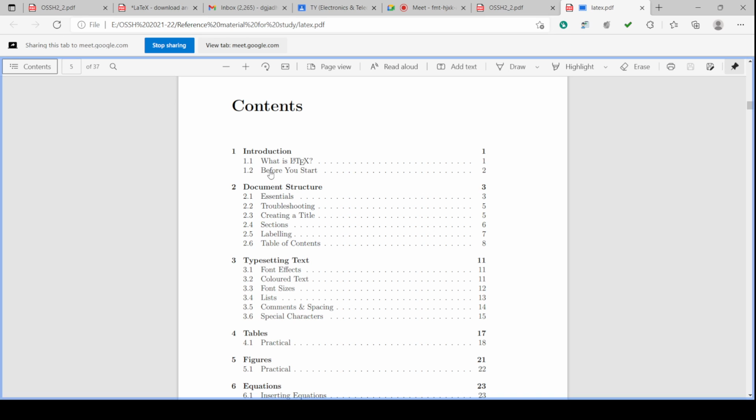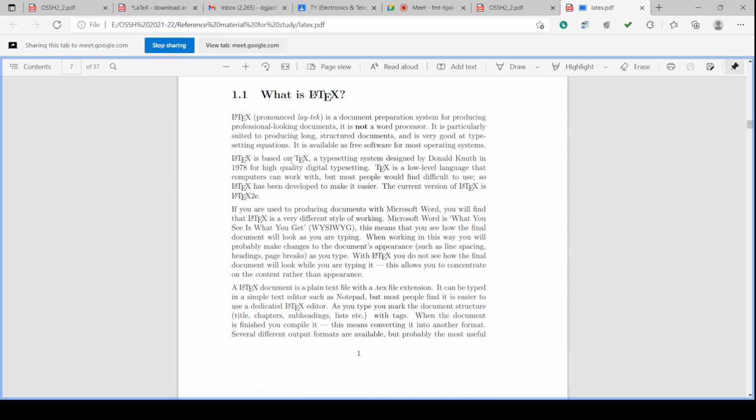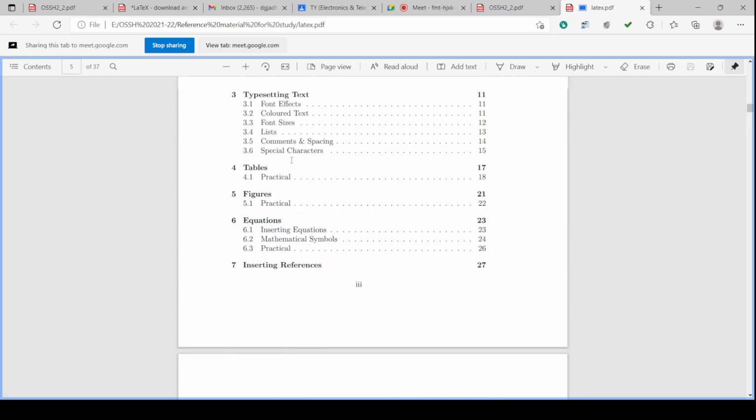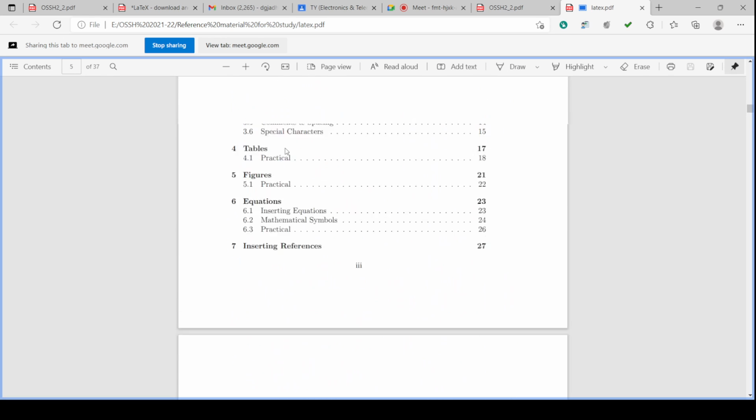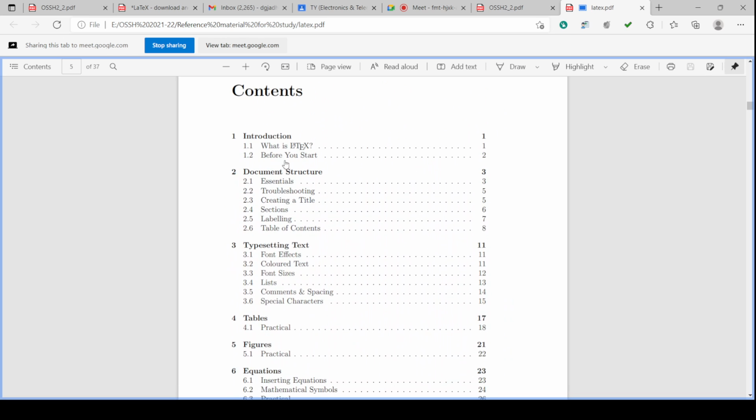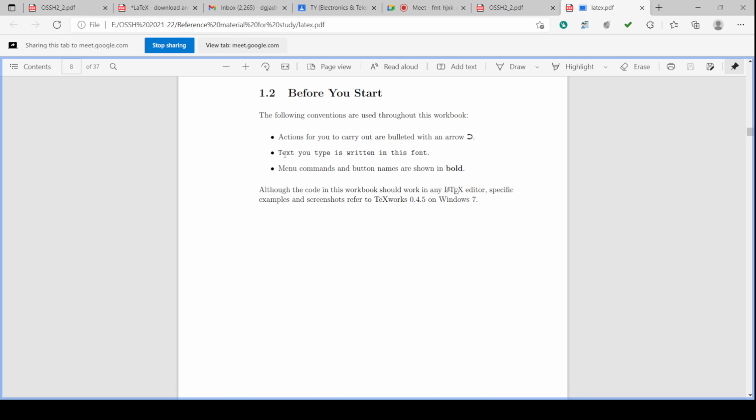So let us click here to check the facilities it has. It has the document, it has the link on this, and if you click this, it will directly go to page number 1. Okay, I will click here. So it is going to what is LaTeX. If I click on what is LaTeX, it will go to what is LaTeX. If I click on before you start, it will go to before you start.